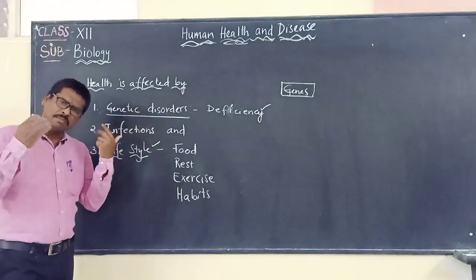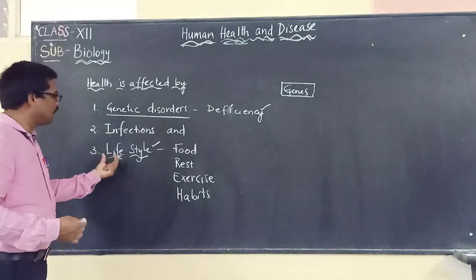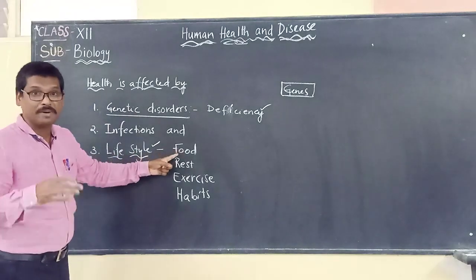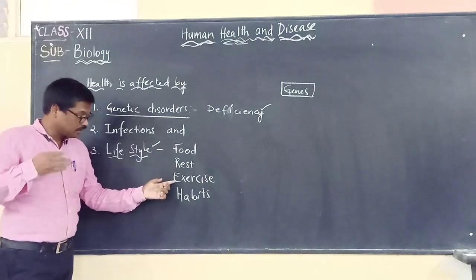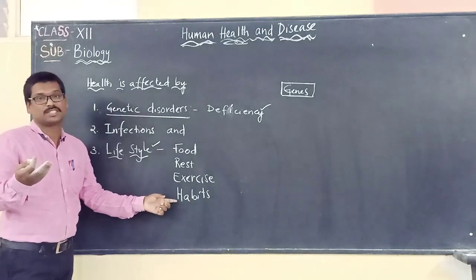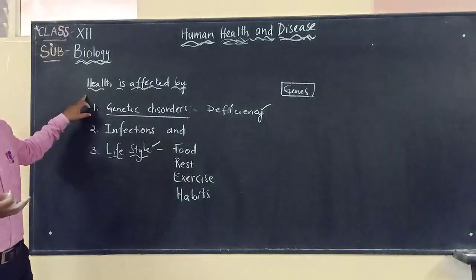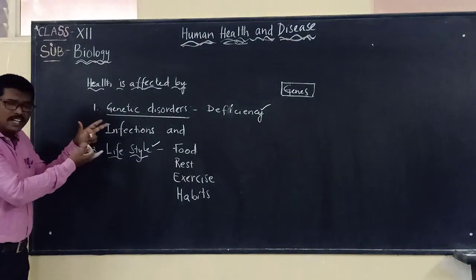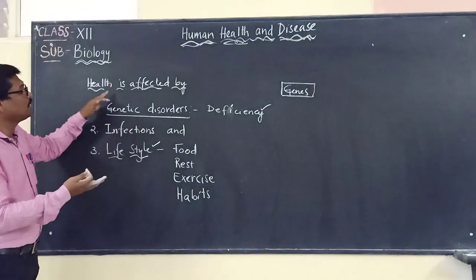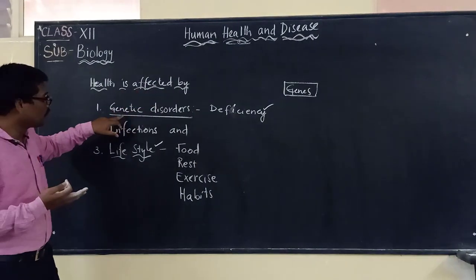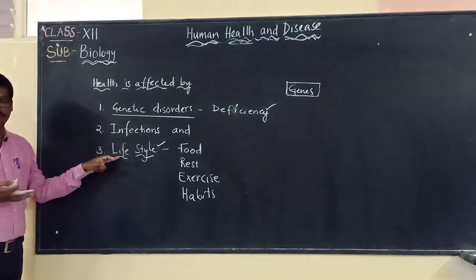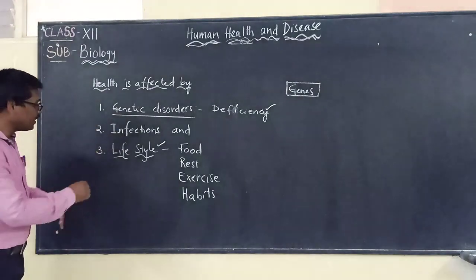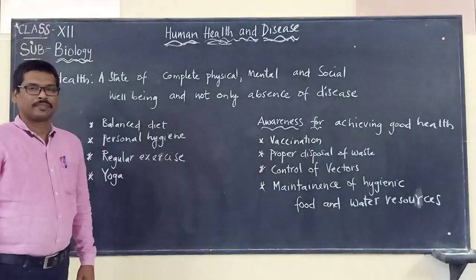Good health. There are many people who will not maintain a good lifestyle. They will not have good food habits, they will not give rest to the body, nor do exercise or maintain good habits, which will affect the good health. So in these three types we can broadly classify how health is affected: genetic disorders, infections, and lifestyle.